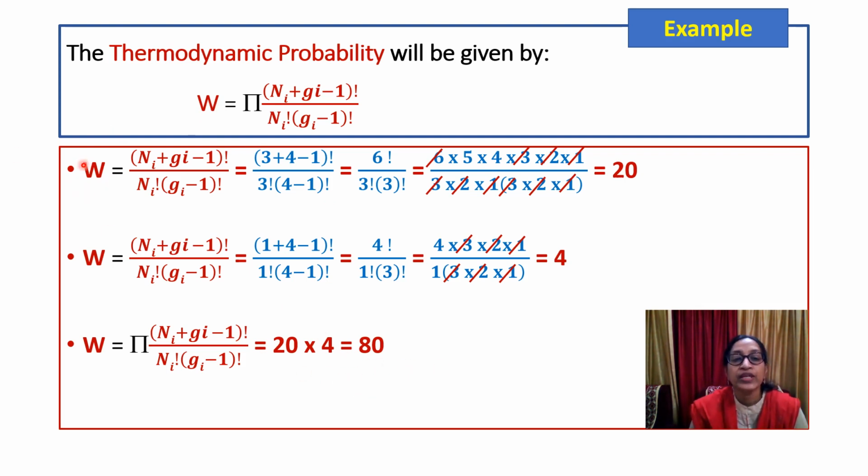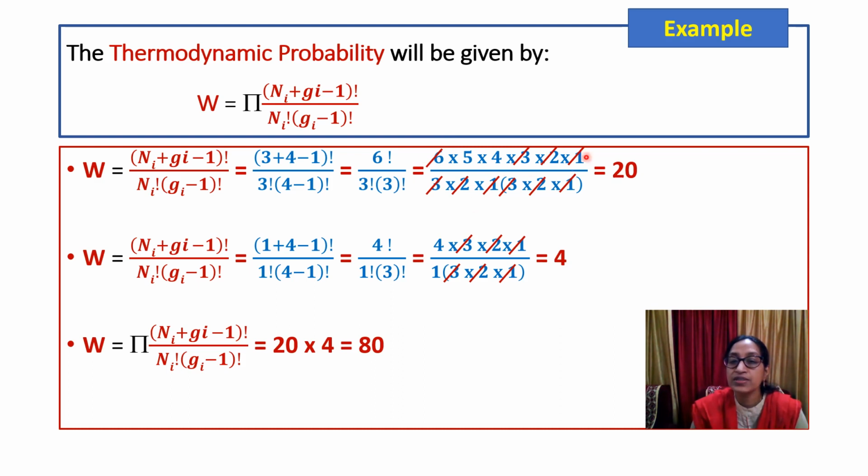Let's see. In the above example we have taken 3 particles in one energy state and 1 in the other. So Ni here is 3, and the energy states Gi available is 4. Again, this is 3, this is 4. So we will solve this. Here we will get 6 factorial over 3 factorial, 3 factorial.